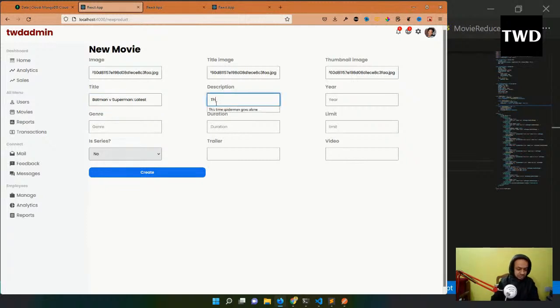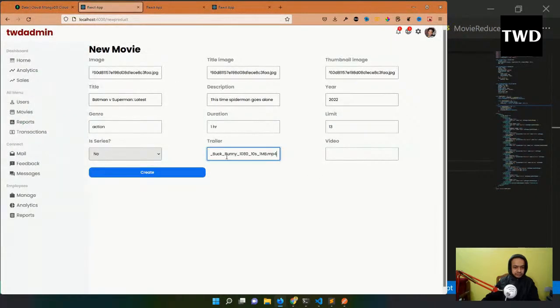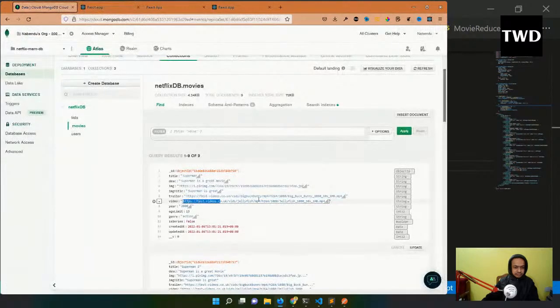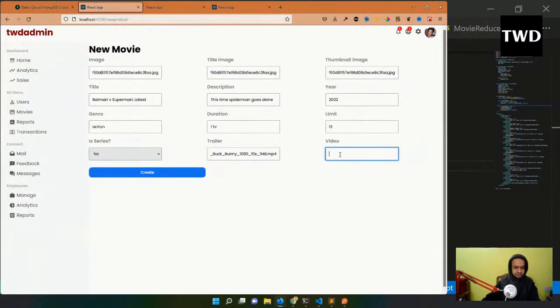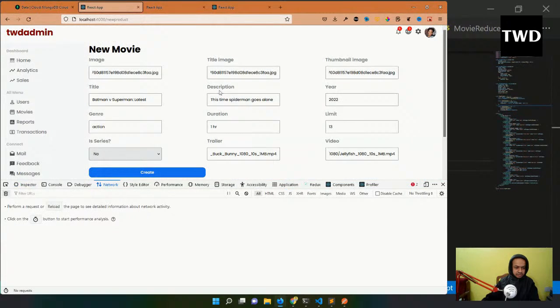This time Spider-Man goes alone, 2022. Genre is action, duration is 1 hour, age limit is 13, is series no. And the trailer and all I will have from here, trailer and video, and inspect network, moment of truth.